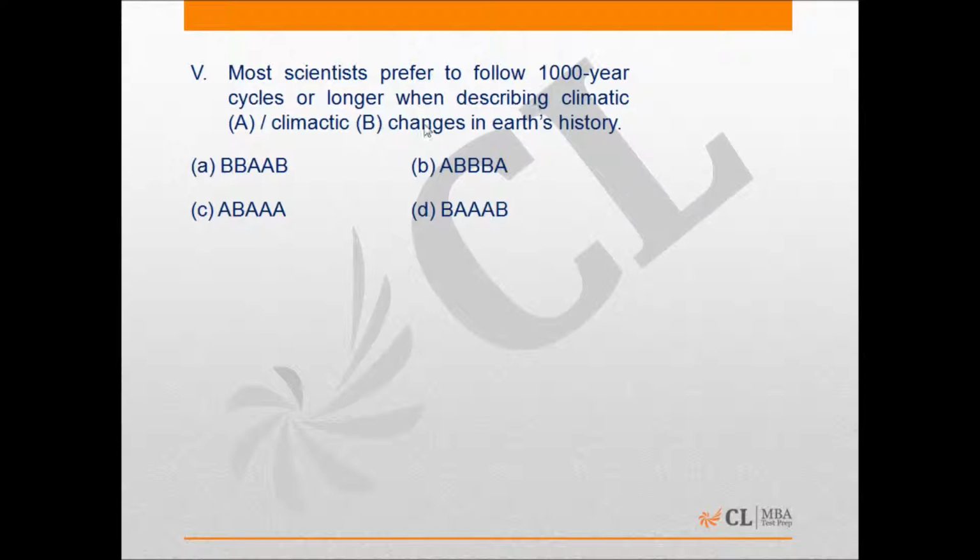Because climatic is the word, option A, which refers to climate, right? And that is what we are referring to here, Earth's history and 1,000-year cycles, when you refer to climate. But the other word, climactic, refers to a climax, right? Something reaching a climax, or something which has the features of a climax, a huge grand ending. That is what climactic is, right? So the answer here, as we saw for all the sentences for this question, from the options, is A, B, B, B, and then A.